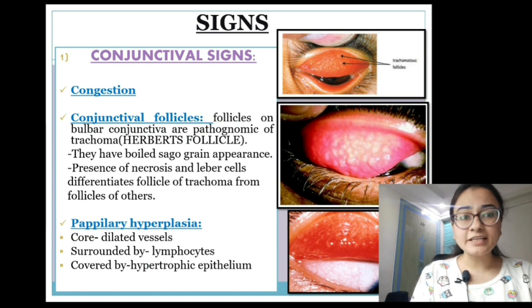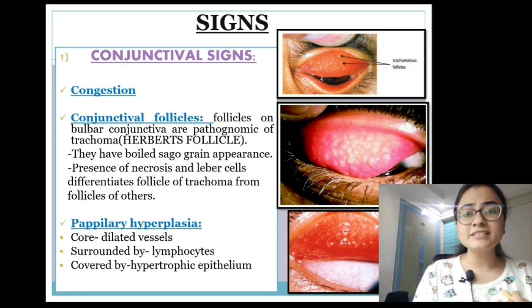Now coming to signs of active trachoma. We can here clearly see that the first sign is congestion. That means you're going to see redness, you're going to see hyperemia. The second sign is conjunctival follicles.